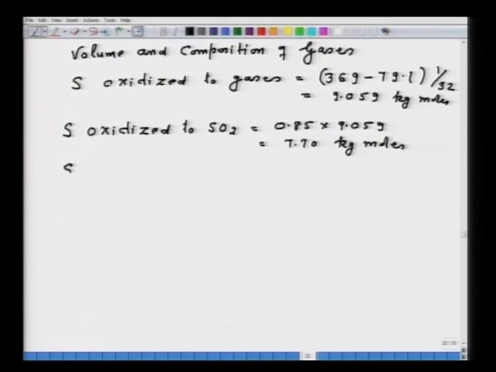Then sulfur oxidized to SO3, that will be equal to, of course, you can subtract this one, or whichever way. I can also put 0.15 into 9.059, that should give the same thing, 1.36 kg moles.